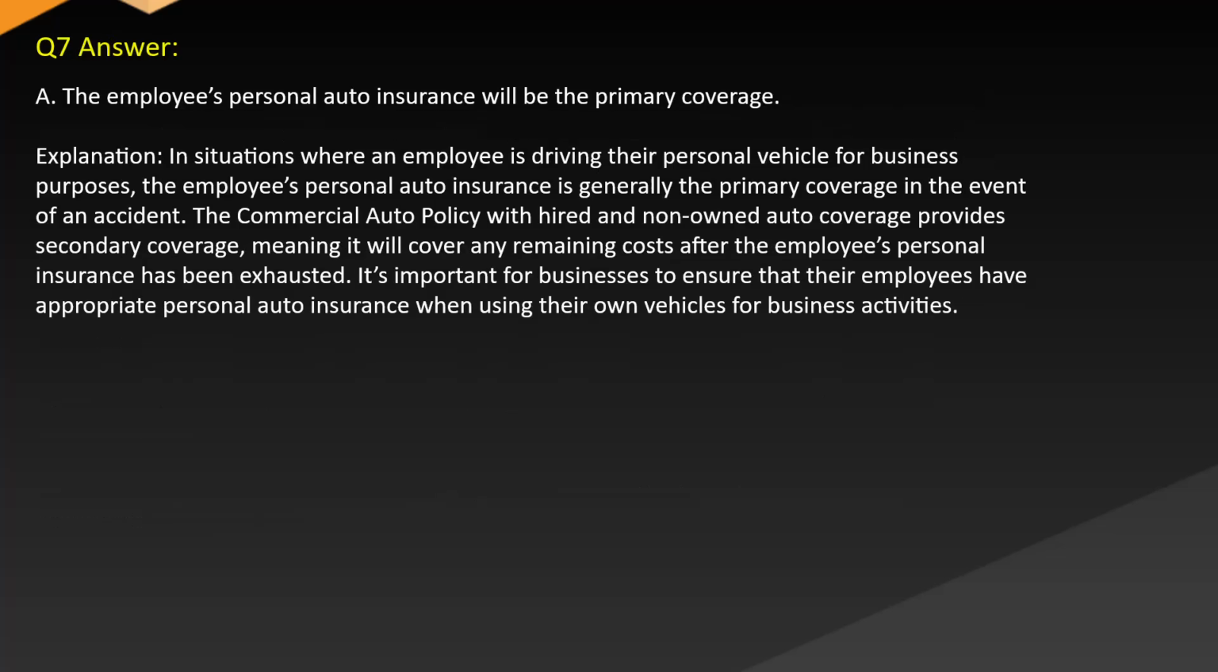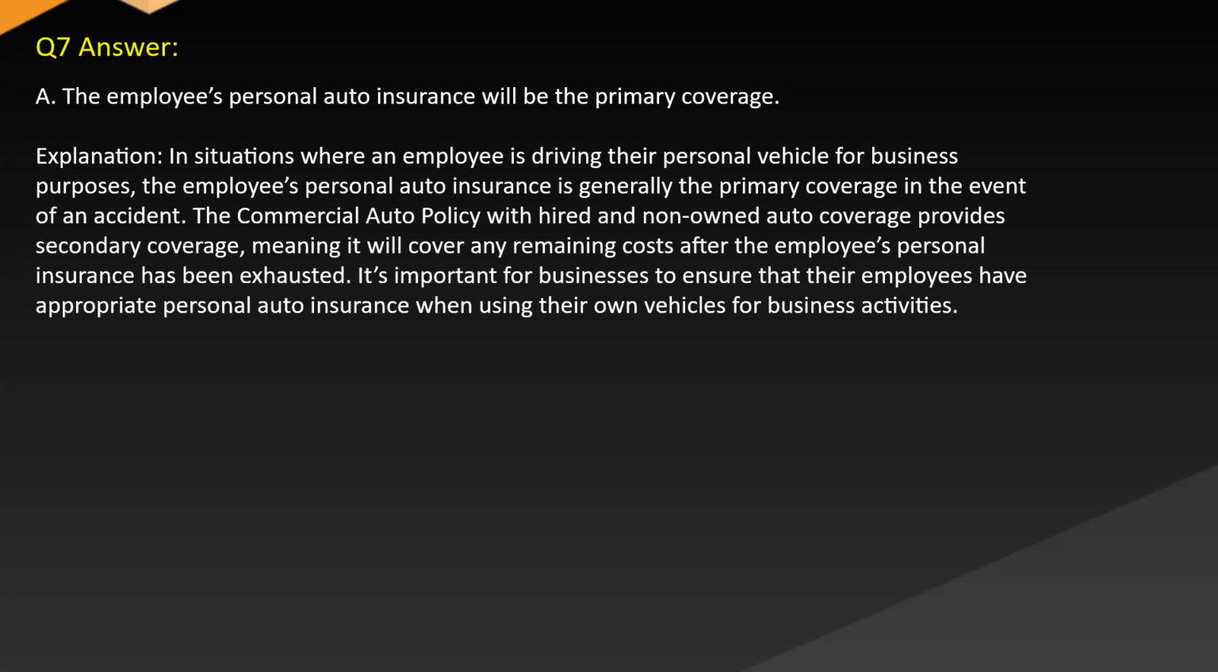Answer A. The employee's personal auto insurance will be the primary coverage. Explanation. In situations where an employee is driving their personal vehicle for business purposes, the employee's personal auto insurance is generally the primary coverage in the event of an accident. The commercial auto policy with hired and non-owned auto coverage provides secondary coverage, meaning it will cover any remaining costs after the employee's personal insurance has been exhausted. It's important for businesses to ensure that their employees have appropriate personal auto insurance when using their own vehicles for